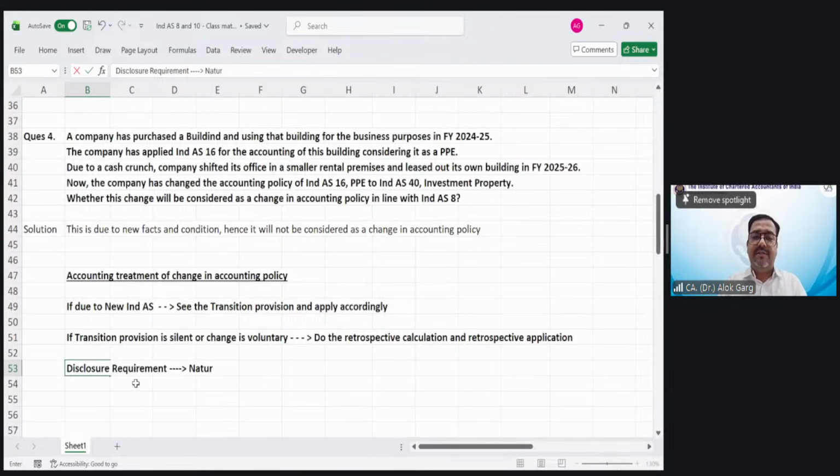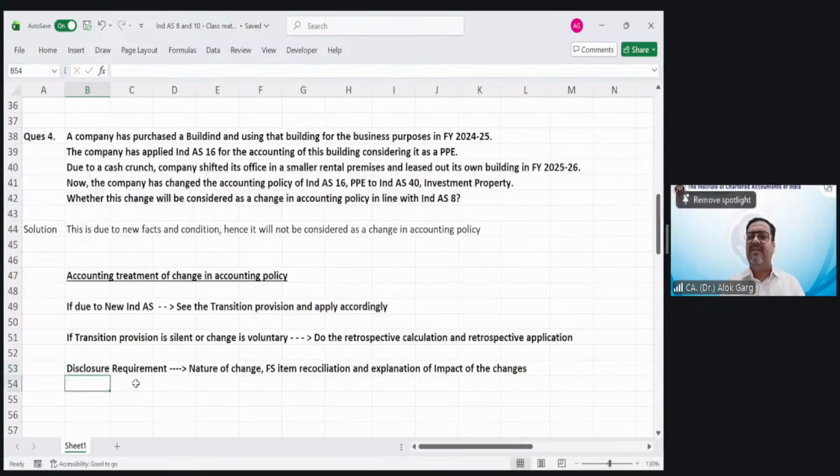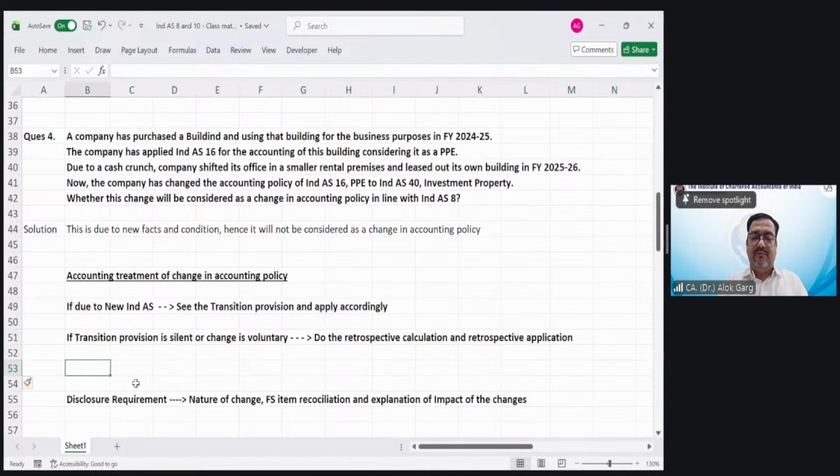Nature of change, FS item, reconciliation, and explanation of the impact of the change. These are the disclosure requirements.